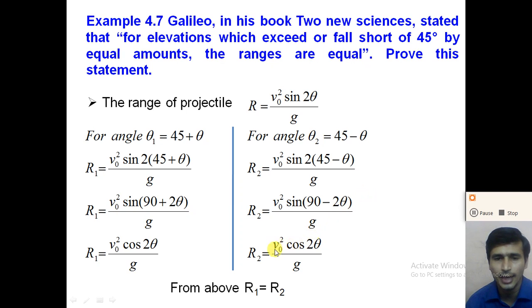So we get R2 is equal to v0 square cos 2 theta divided by g. From these two equations, we can say that R1 is equal to R2. So Galileo's statement is true: for elevations which exceed or fall short of 45 by equal angles, the ranges are equal. So understand example number 4.7.